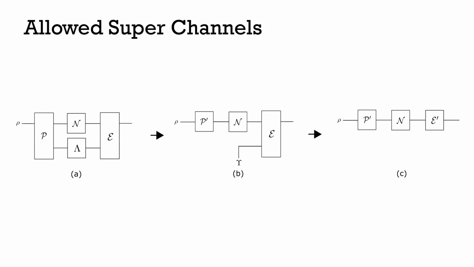Is it easy to extend your result to the asymptotic theory? What is the stumbling block to extending your result to the asymptotic form? So when you say asymptotic, you mean we want to transform many channels to many channels. Oh, that's something that we've left for the future. We haven't considered multiple conversions of channels. We've left it in just a single shot case at the moment. Thank you.